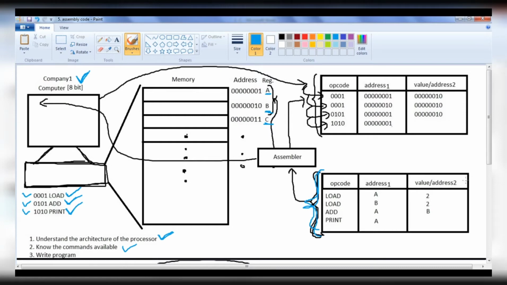So there is a proper format. Instructions are divided into 3 different parts. First we need to write the opcode, then we need to write address 1, then we need to write either a value or address 2.